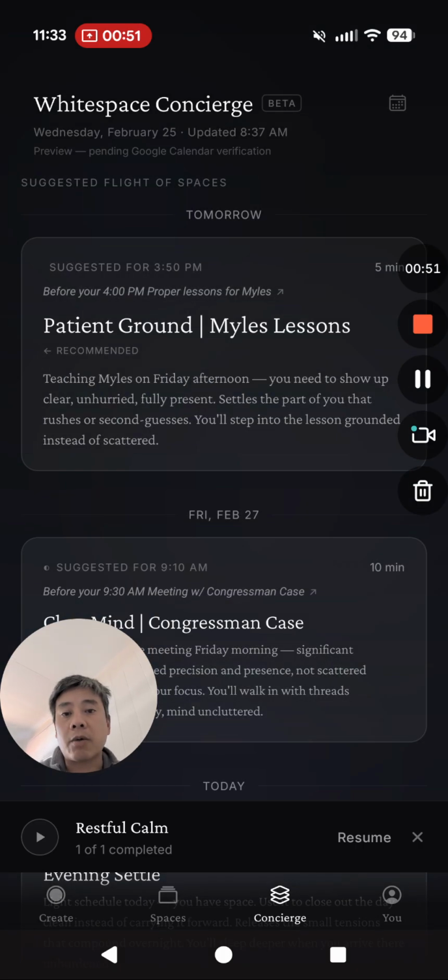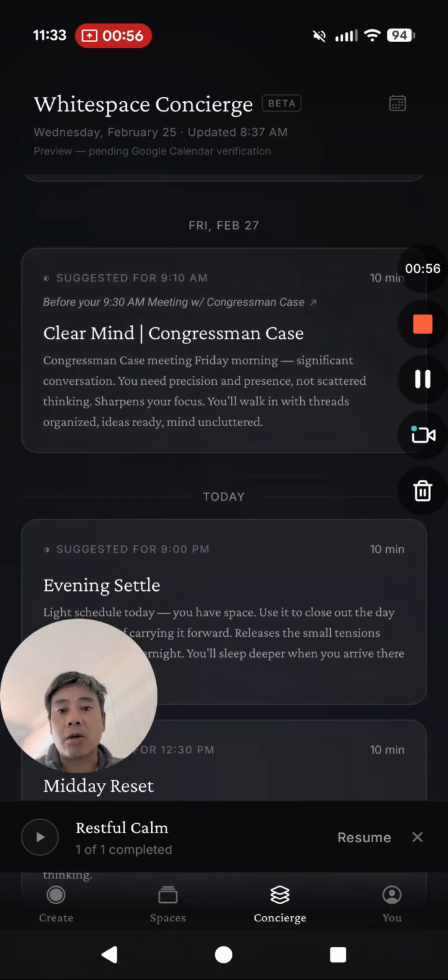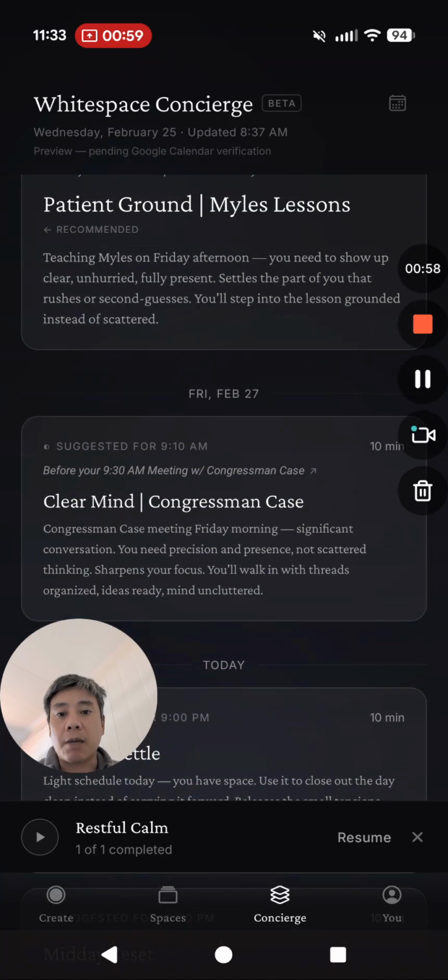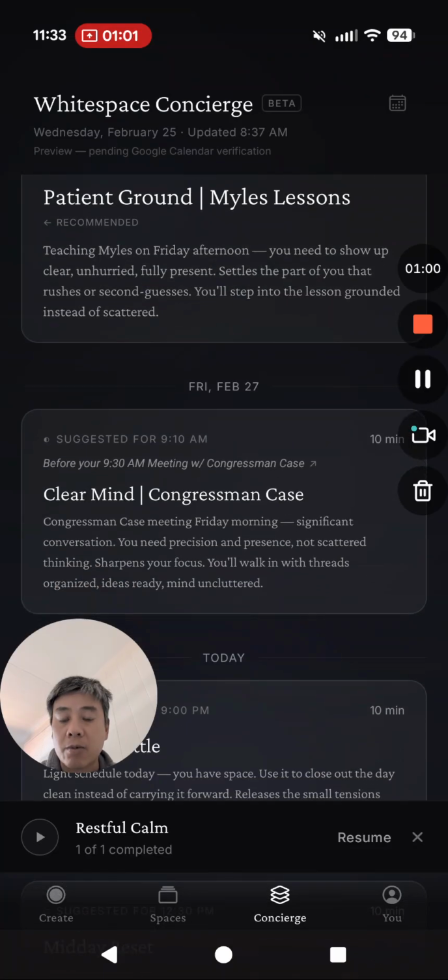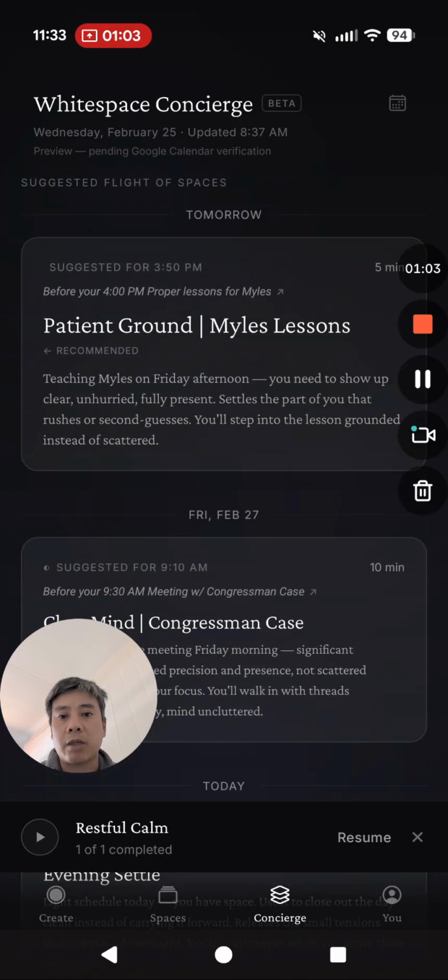What I'm currently building that requires calendar integration is something called the Whitespace Concierge. As you can see here, I have a few meetings coming up. Particularly a Friday one is an important one. I don't want to lose sight of that, so it's good I'm looking at this. But in order to do this, I do need calendar integration and basically just the metadata around the calendar, because what I'm trying to do is create something that anticipates your upcoming events and creates spaces exactly for that.